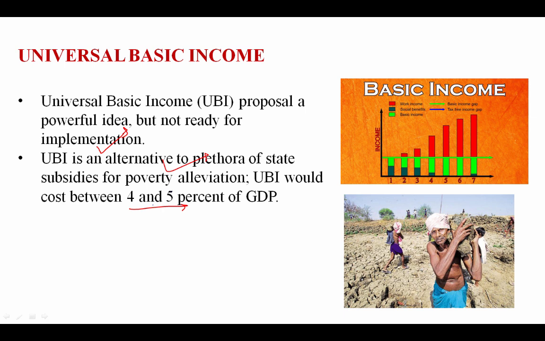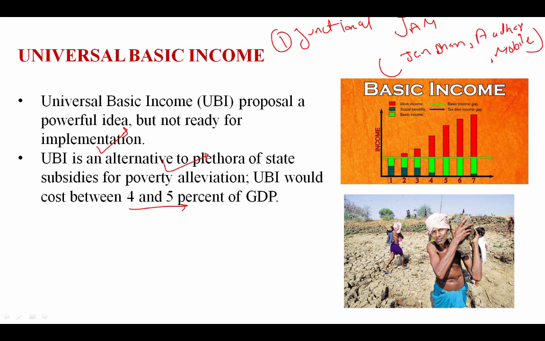Okay, and according to the surveys, there are a few points which are required for a successful UBI, that is universal basic income. First is a functional JAM. What is this JAM? That is Jan Dhan, Aadhaar and mobile. They want to link all these three things. Okay, functional JAM: Jan Dhan, Aadhaar and mobile. Second, cost sharing for the program between the state and center. There are many programs to reduce poverty, so there should be cost sharing between the state and the center.